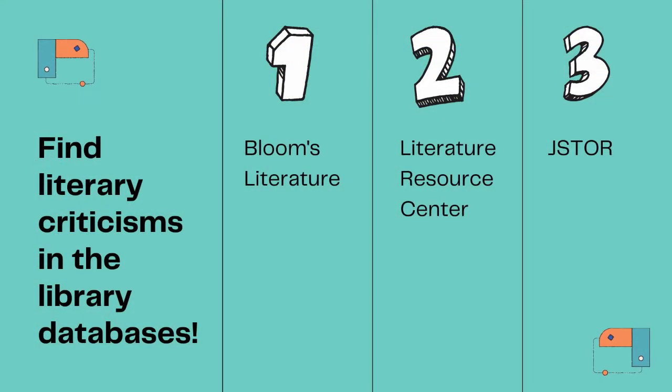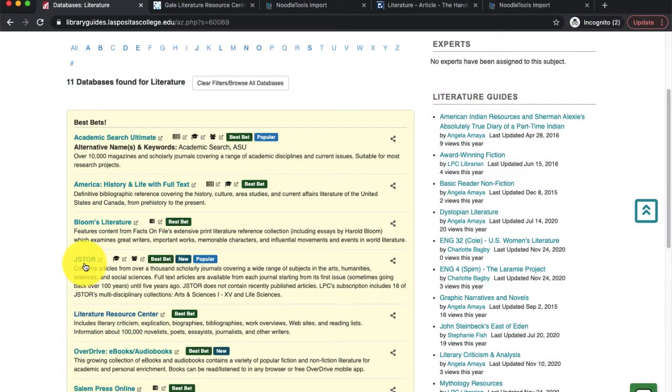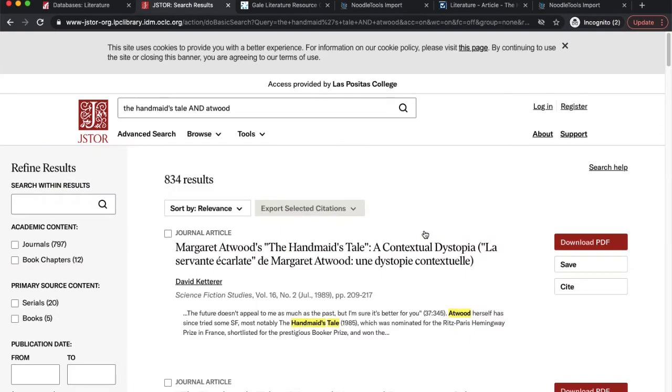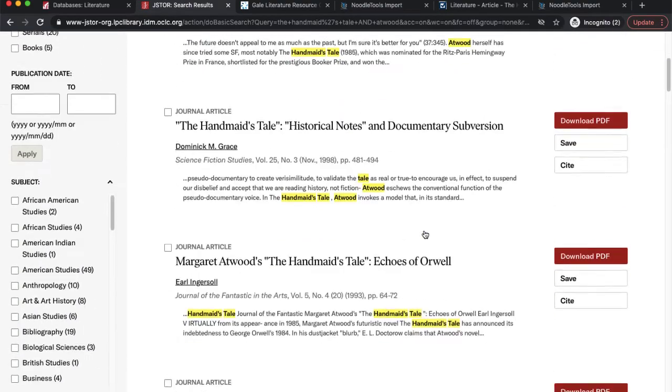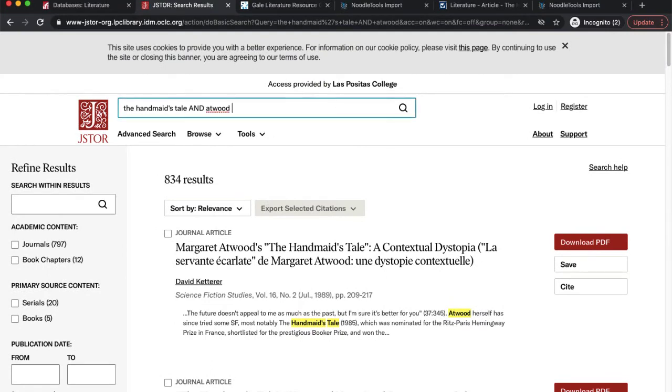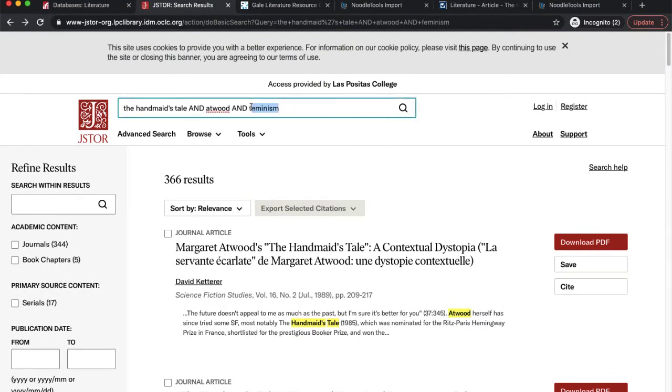One last database to try that is not specific to literature but does contain lots of literary criticisms is JSTOR. Let's go back to our database page and select JSTOR. With the database open, search for the title of the work and the author's last name. Since this is not a literature database, you will need to apply a higher level of evaluation as you look through the results. You may even try adding additional keywords to your search to narrow down the results.